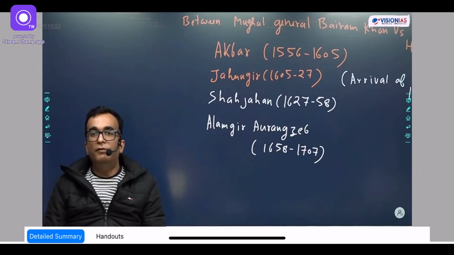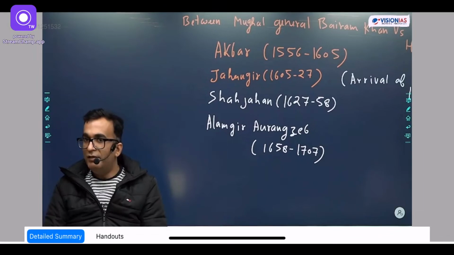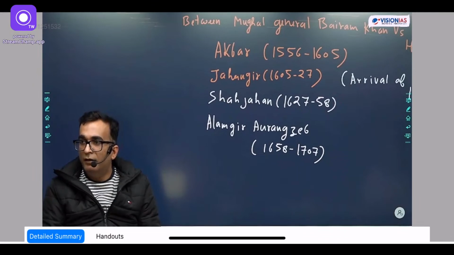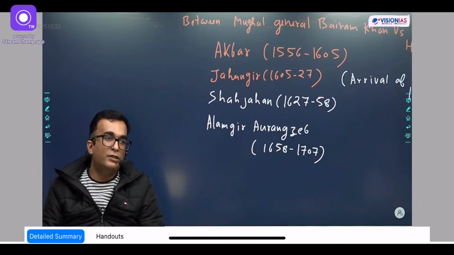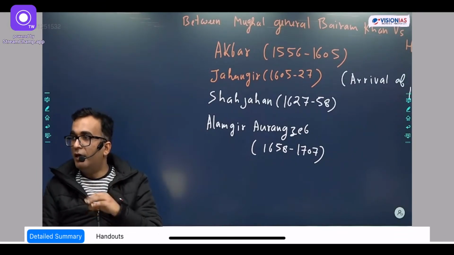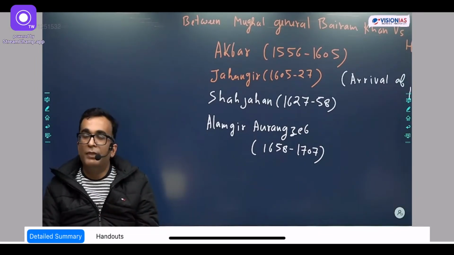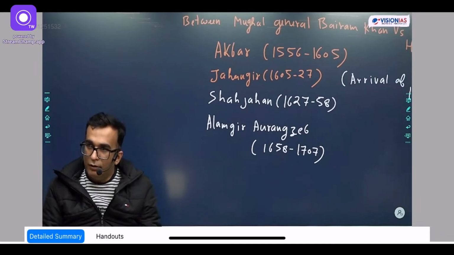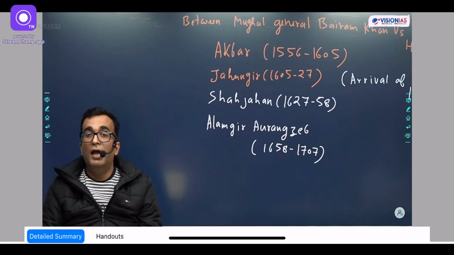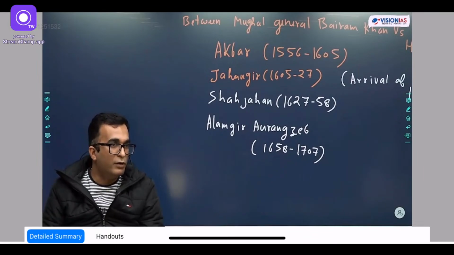So Akbar's rule was 1556 to 1605. Initially, he was under the regency of Bairam Khan, whose death happened in 1560, then under the influence of Maham Anga for 4 years, and then his full-fledged rule starts from 1564. Then he was controlling half the area of the Indian subcontinent, and he is known for his good governance in this period. After him, his son Jahangir, who was also an able ruler, but under the grip of intoxication. And at his time, his wife Noor Jahan was most influential, taking the majority of the decisions.